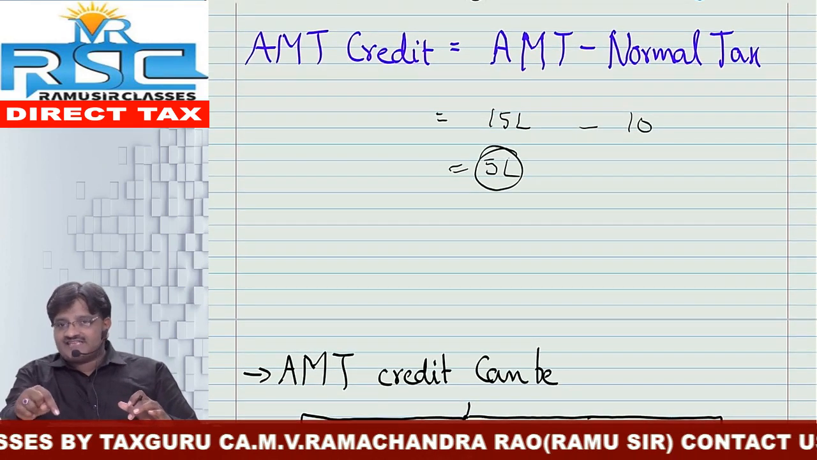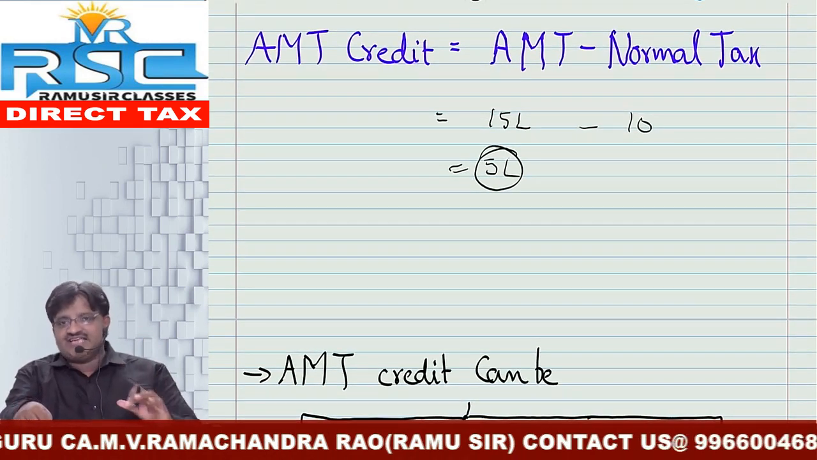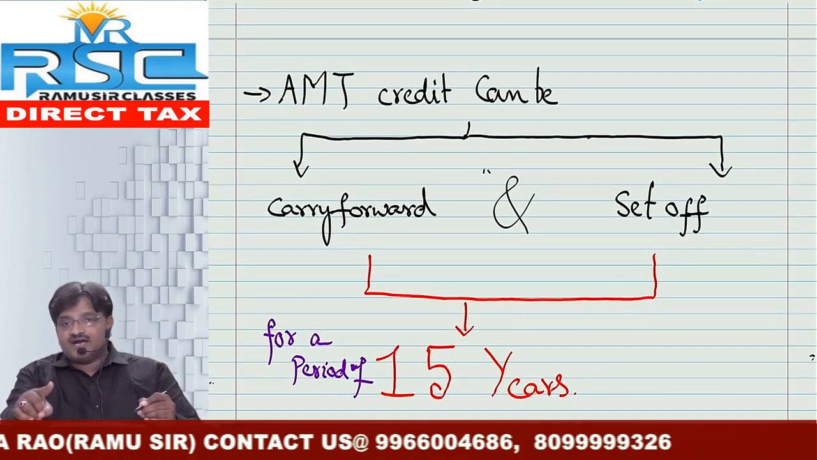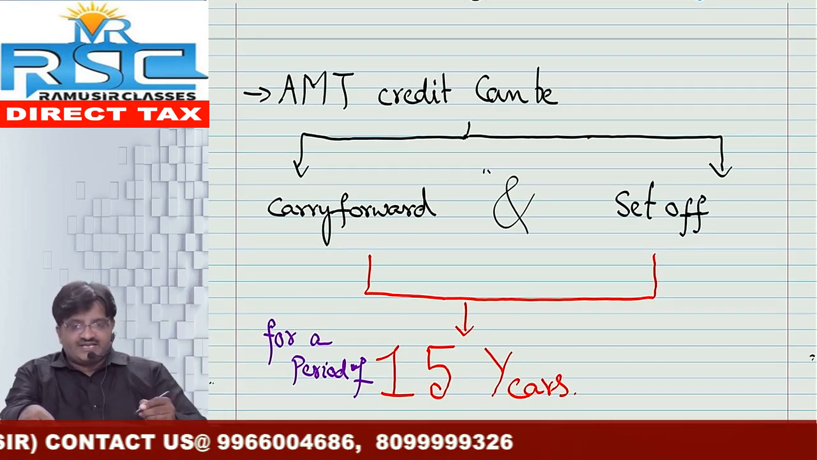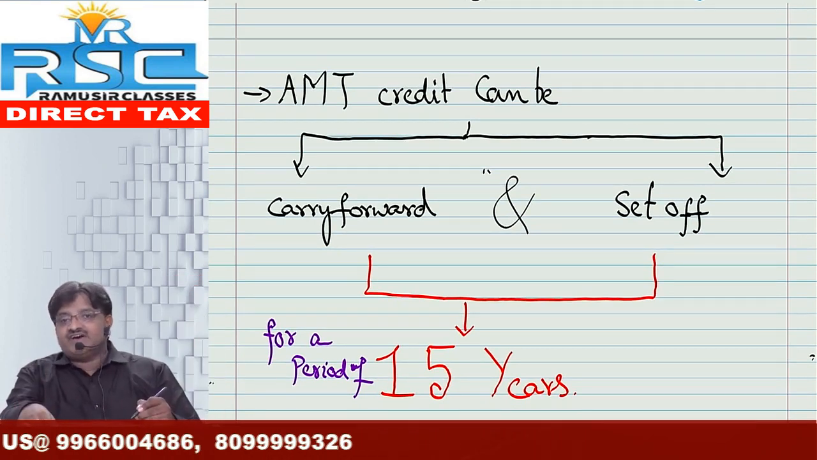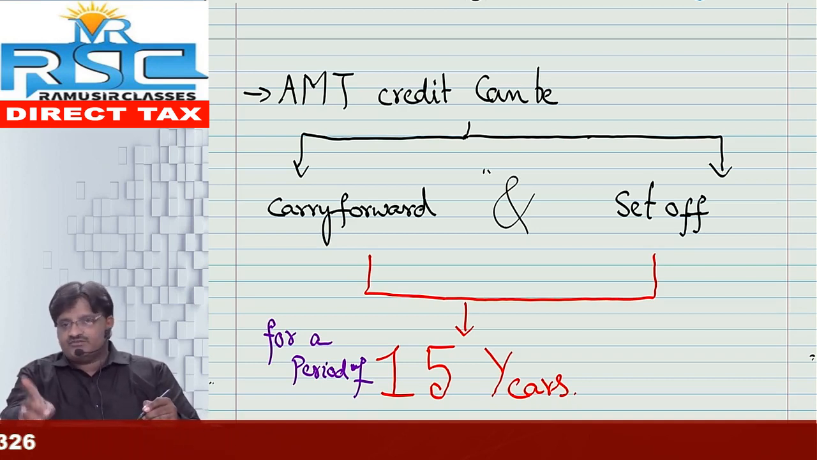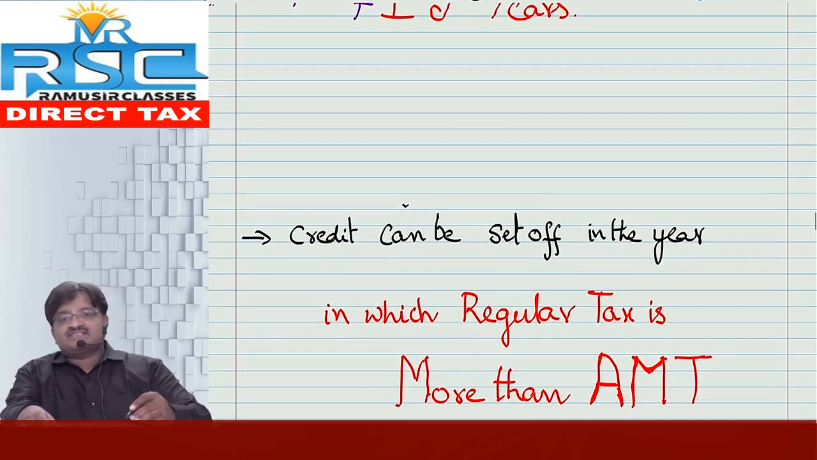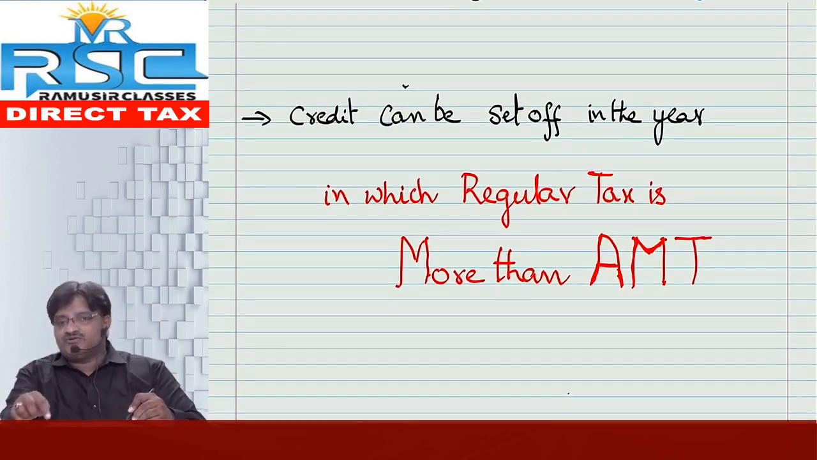Next question. What is the use of this AMT credit? Answer: AMT credit you can carry forward for a period of, once upon a time, 10 years. Nowadays it is for 15 years. You can carry forward for a maximum period of 15 consecutive years. And what is the use? Such credit can be adjusted against tax payable as per the normal provisions. That means that credit can be set off in the year in which your regular tax liability is more than the AMT. Then only you can adjust.